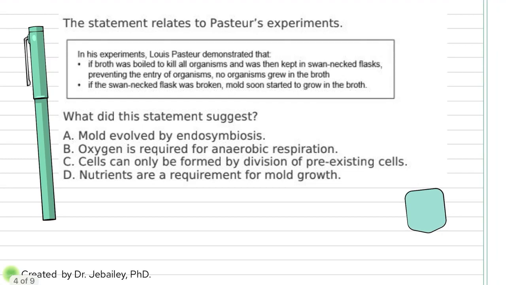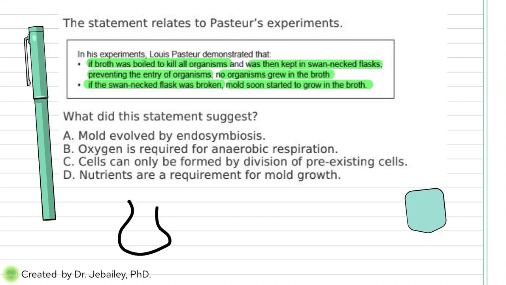Moving on, let's talk about the Pasteur experiment. So in his experiments, what he was trying to prove is that spontaneous generation does not work, right? So he demonstrated that if the broth was boiled to kill all the organisms, then it was kept in a swan neck flask, preventing the entry of organisms, no organism will grow, right? So if there's no bacteria there, everything is dead, then nothing can pop out of it because everything is dead. Now, if the swan neck was broken, then of course mold will start to grow. What does that mean in a drawing?